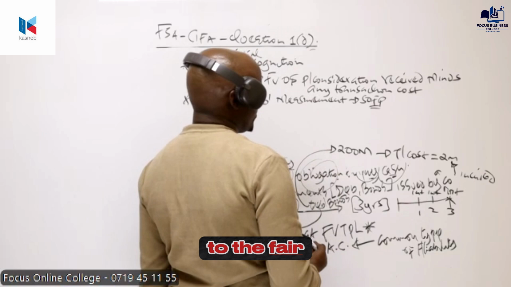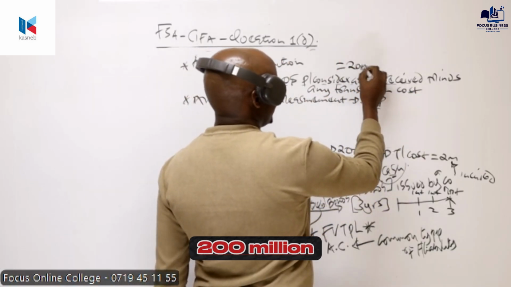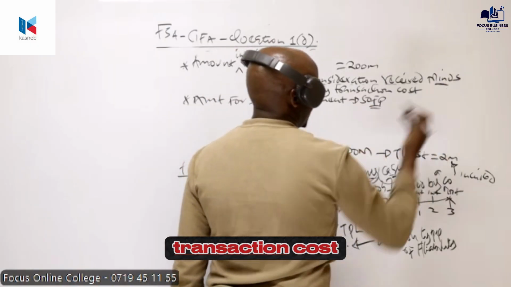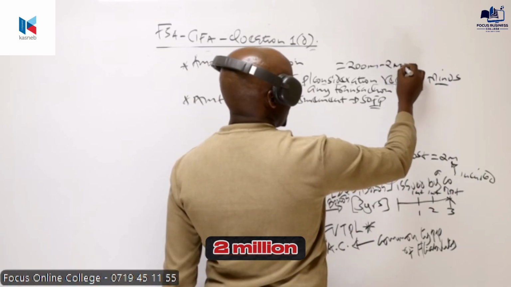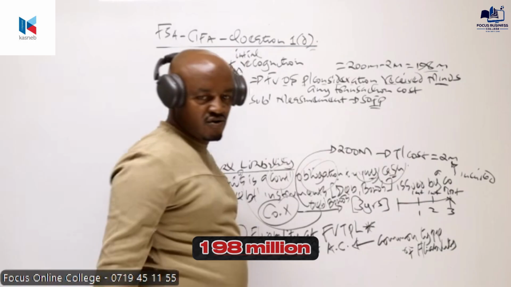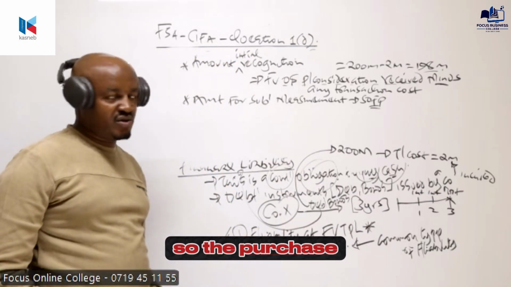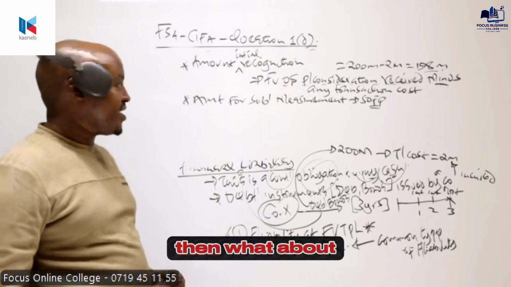So the amount for initial recognition will be equal to the fair value of purchase consideration received. The amount the company received is 200 million. We minus the transaction cost. The transaction cost is the cost incurred in the issue, which is 2 million. So the amount for initial recognition, therefore, will be 198 million. So the purchase consideration received minus any transaction cost.